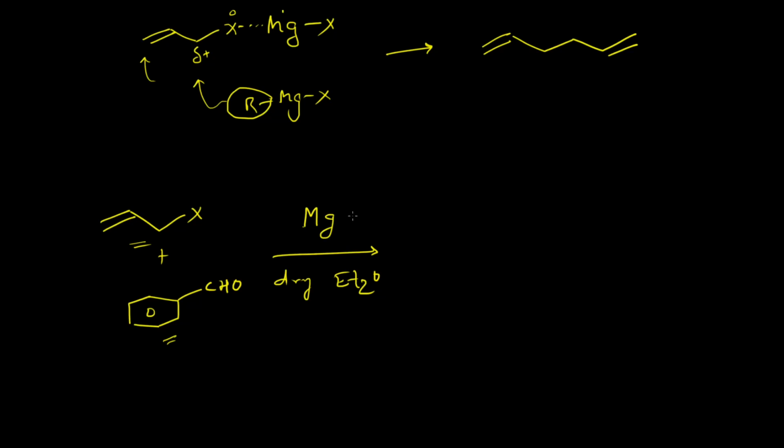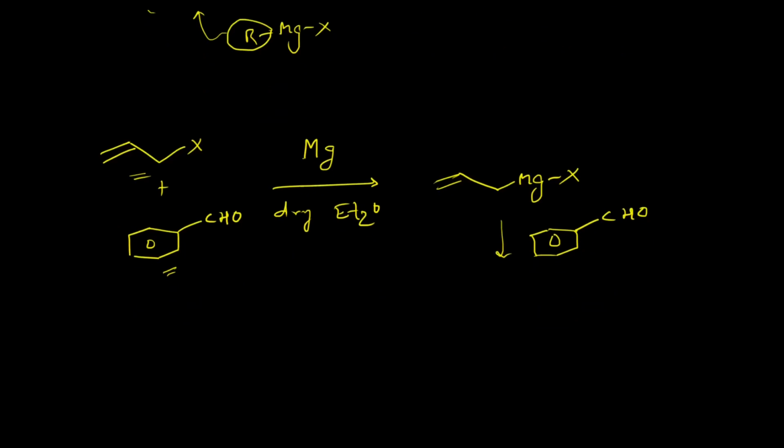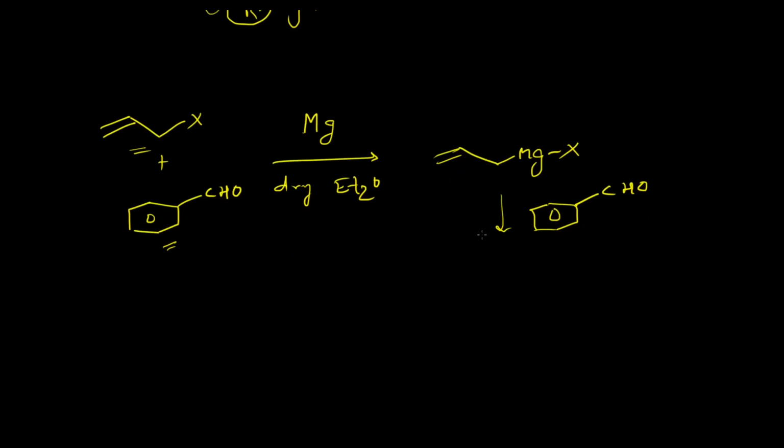It will form this Grignard reagent, and as it is formed in the reaction mixture, it immediately undergoes a nucleophilic addition reaction into the aldehyde moiety, and thereby the dimerized product formation is inhibited to a great extent.